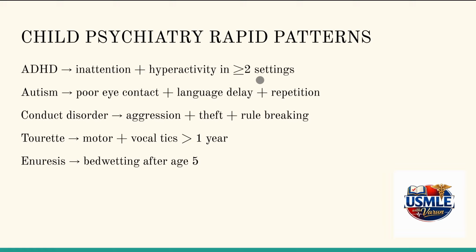Conduct disorder should come into our mind as soon as we see something like aggression, theft, and rule-breaking behavior in a patient, probably less than 15 years old. If these features are seen in a patient greater than 18 years of age, we need to think about antisocial personality disorder. Tourette syndrome is characterized by both motor and vocal tics for greater than 1 year, and enuresis is nothing but bedwetting after the age of 5.